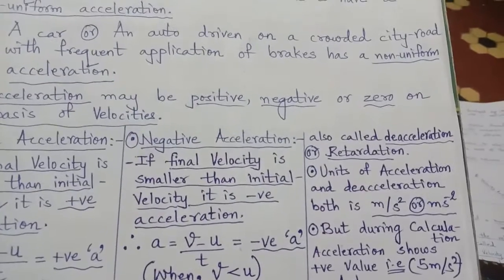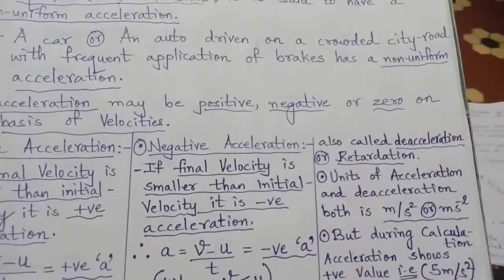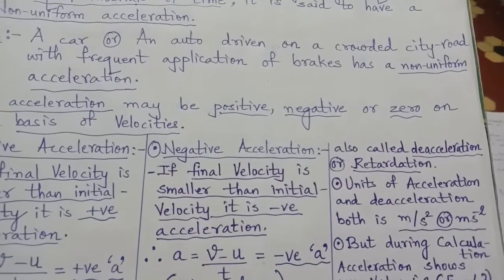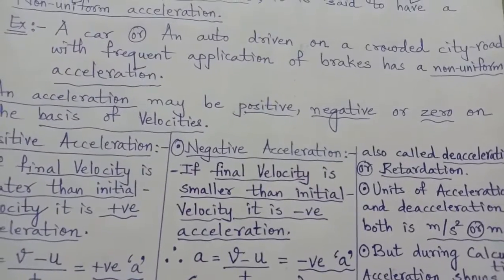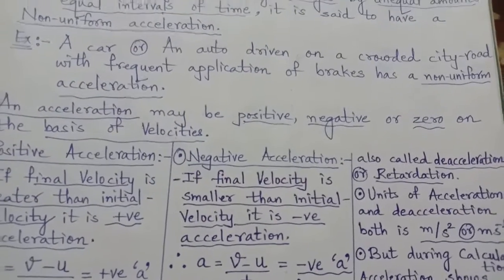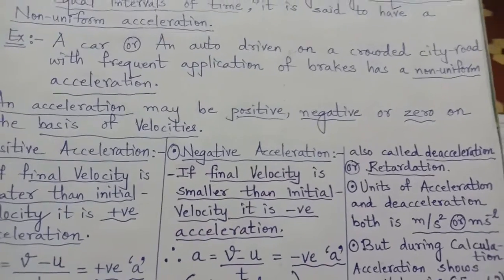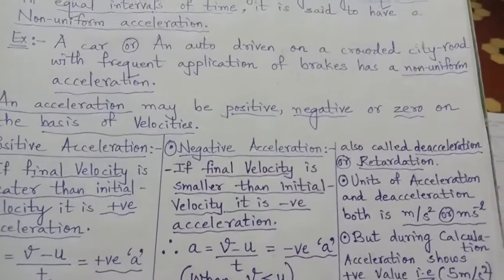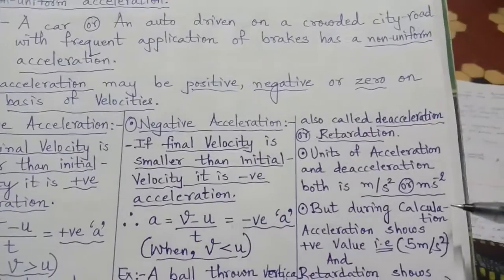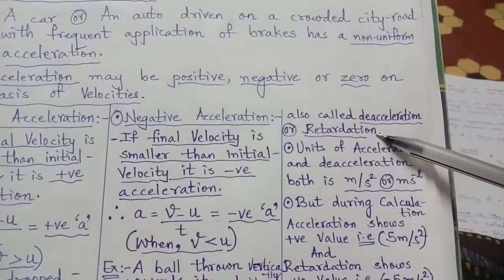As soon as we apply the brake, initially the velocity will slowly decrease, and then you will feel that your body jerks a little back. It means it is moving a little backward and your vehicle comes to a stop. That is negative backward motion. It is termed as deceleration, opposite of acceleration, and that is also called retardation.